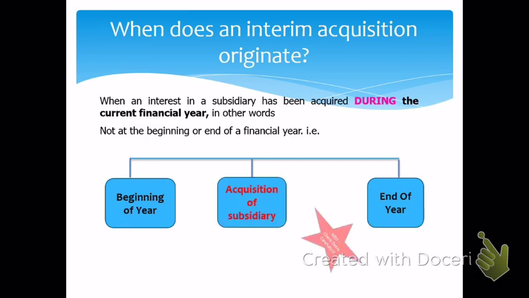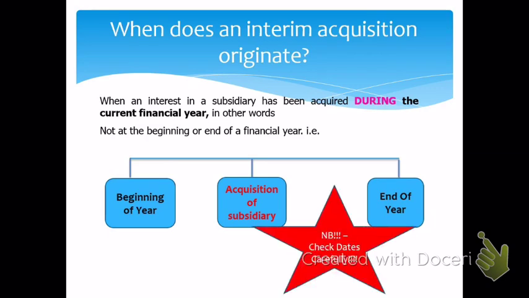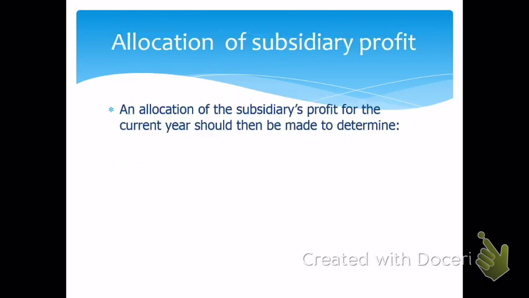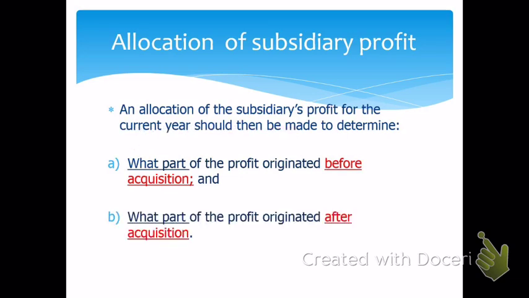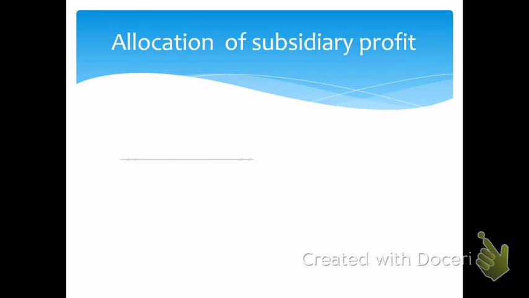in that year. Please note that you must check your dates carefully because this will have an influence on your calculation of your different profits. The allocation of the subsidiary's profit for the current year should then be made to determine which part of the profit originated before acquisition and what part of that profit originated after acquisition date.